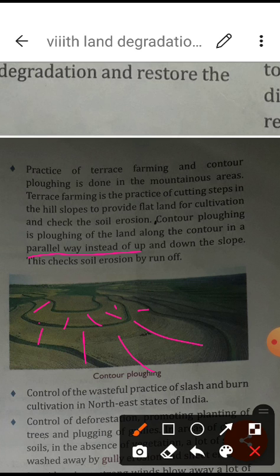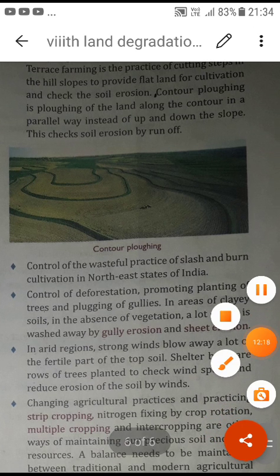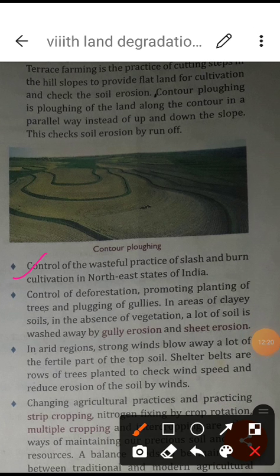In this way we can check soil erosion by runoff. If water moves from here and flows down, at least some particles can remain at each step. That is why it is an important and useful practice for agriculture. Afterwards, the second point is the control of wasteful practices of slash and burn cultivation in the northeast states of India. You will study slash and burn in the next chapter. It means when people carry out different kinds of activity on the land.